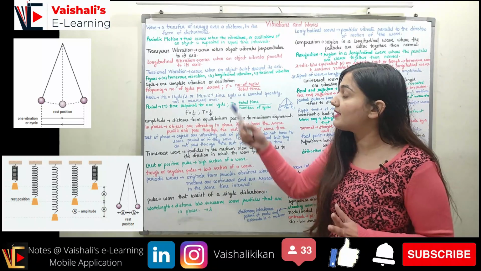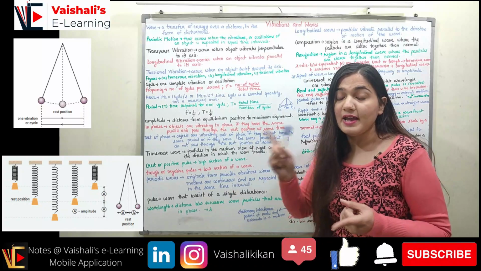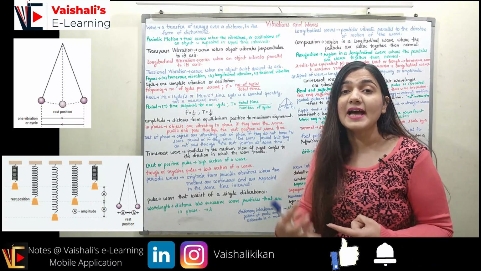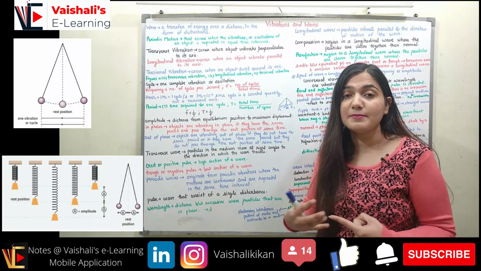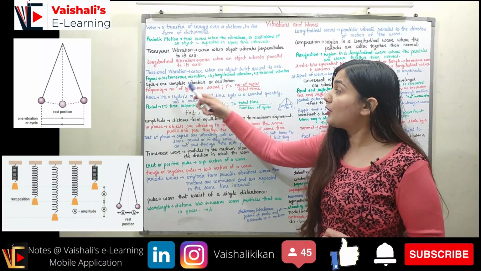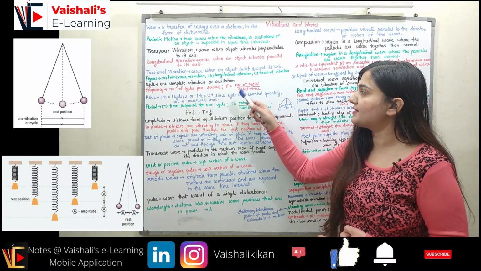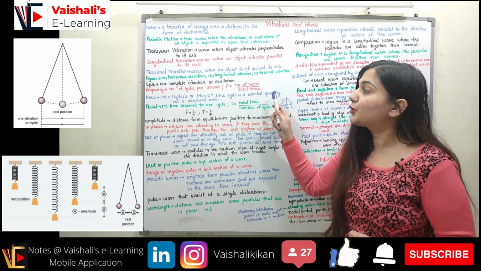Coming to the frequency. If I have some number of cycles in 1 second, frequency tells me how many cycles we have in this vibrational motion in 1 second, right? So the number of complete cycles per second is the frequency. So I can represent frequency as the number of cycles upon the total time.